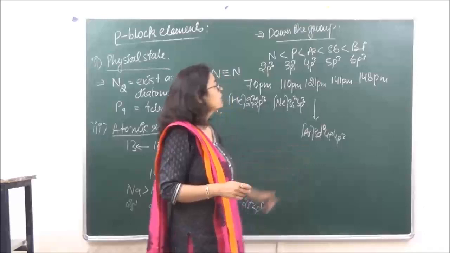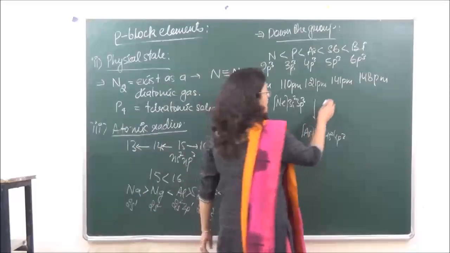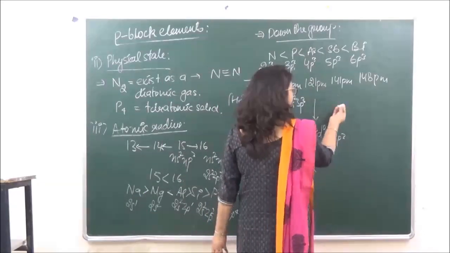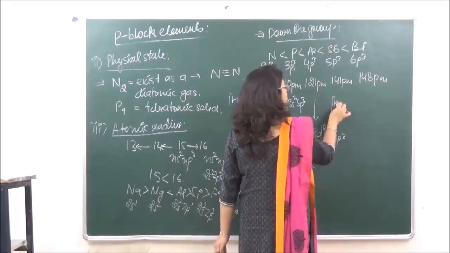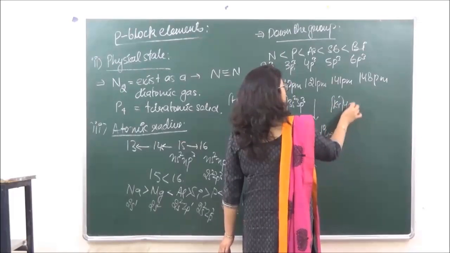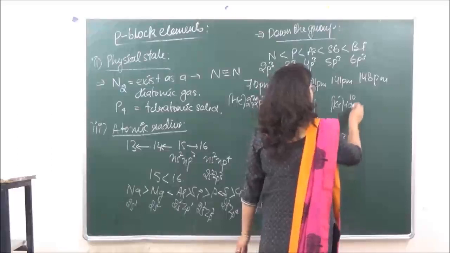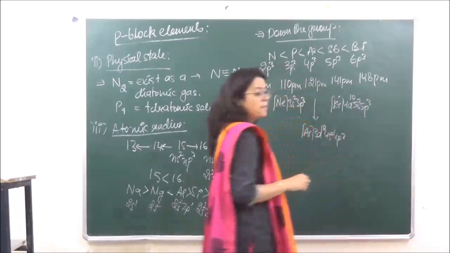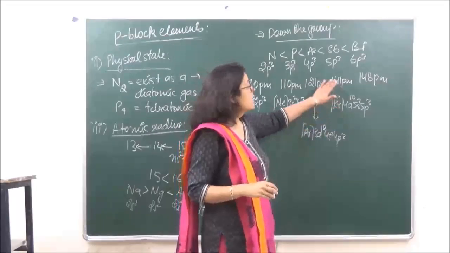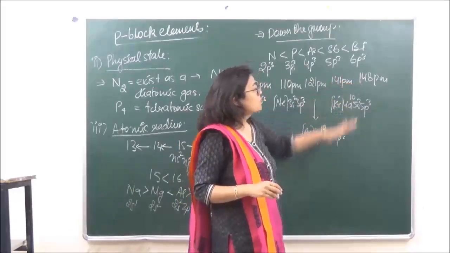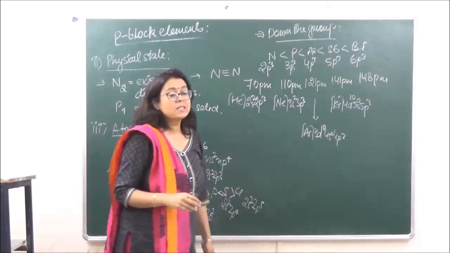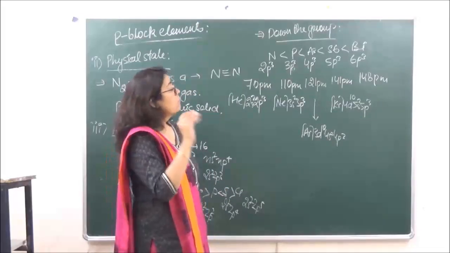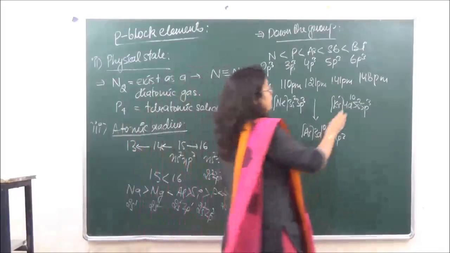Then when we are going to the next, antimony, again d electrons are going to be filled, krypton 4d10 5s2 5p3, poor shielding effect. Now there is very less difference between antimony and bismuth, that is due to the intervening 4f which is going to be filled up over here.